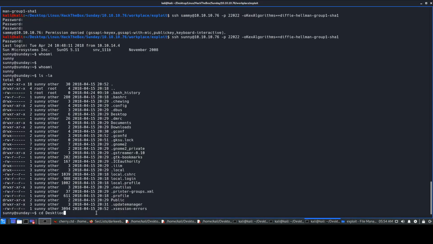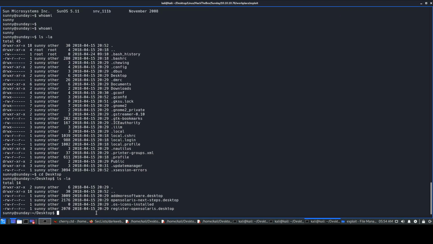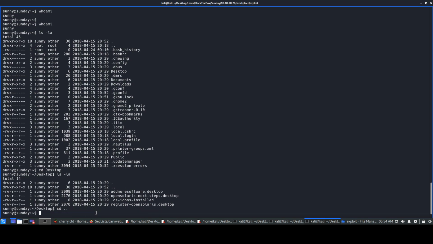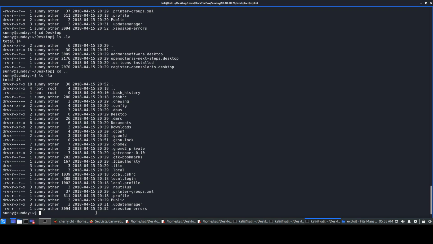Okay, so we are over here. We'll go to Desktop, do ls -la, and we do not get our flag over here. There's no user flag present. We'll just check in cd Documents. So this is what happens, it gets stuck over here. So instead of SSH, I'll try and run a netcat shell. I'll set up a listener and send a bash shell over here, because this box is very unstable. We'll do that once this thing actually gets better.